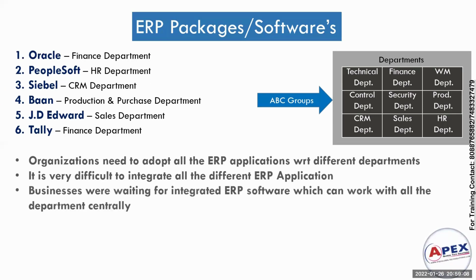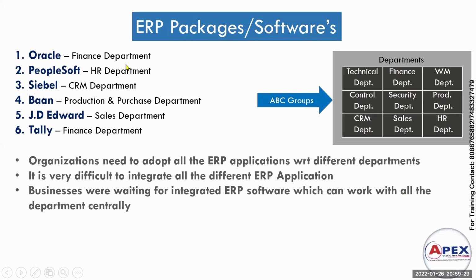So what happens? The business people were waiting for an integrated ERP software, where we can use a single ERP software with all the departments, which can work with all the departments centrally.